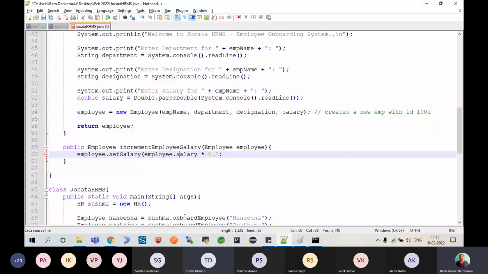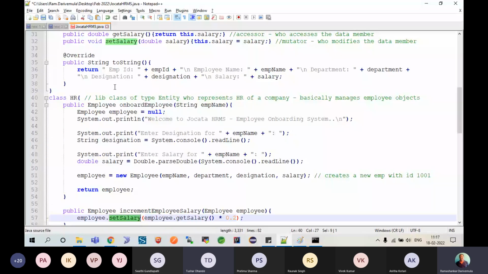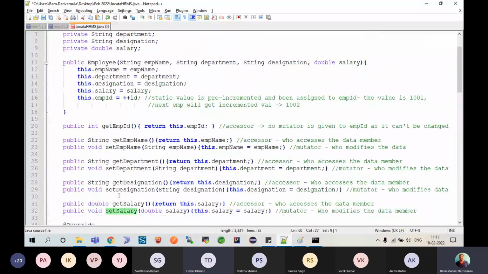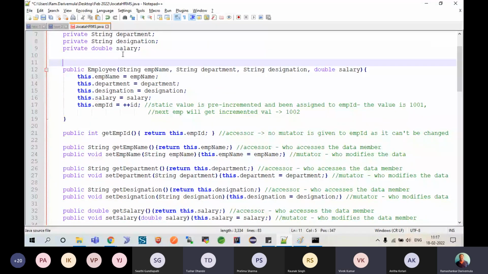Now look at this. The way I am accessing the data member is through a class member. So data member is directly not accessible. Rather, I am able to access them using one of the member functions provided by the class, which is a setter and getter. And even I am able to initialize this using one of the member-provided constructors.